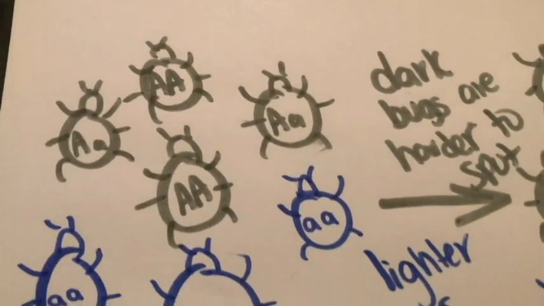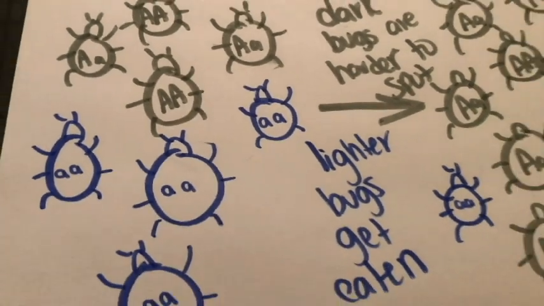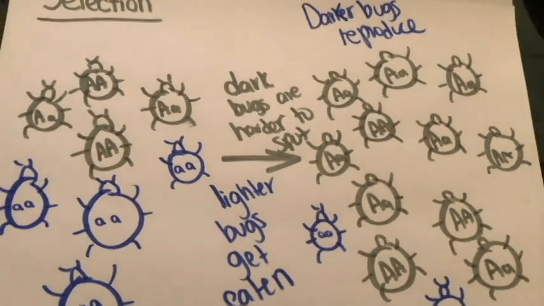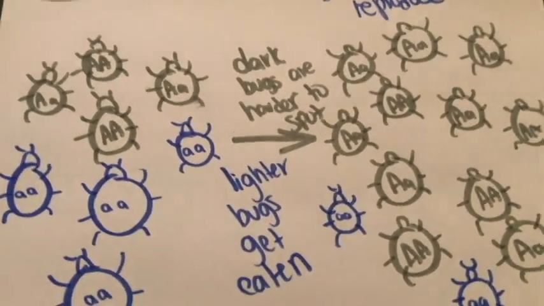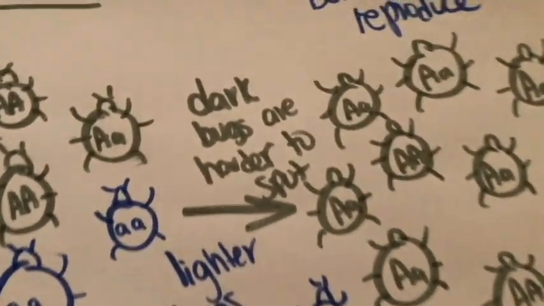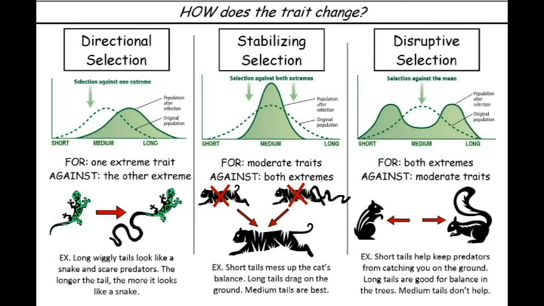Selection is known as the process by which organisms with certain traits gain an advantage because of reproduction over other organisms of that same population that don't have those specific traits. Now, within selection, there is something called natural selection, which is a mechanism of evolution which favors the organisms that have better adapted to their environments.